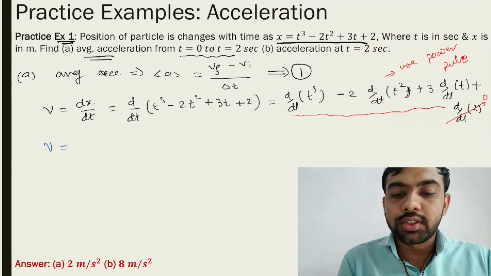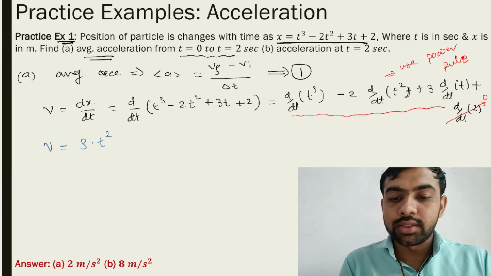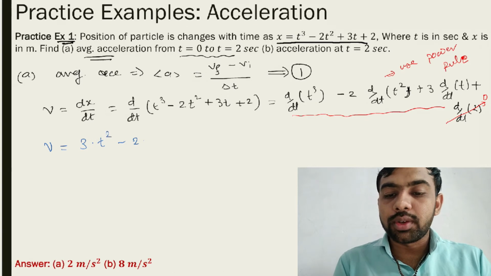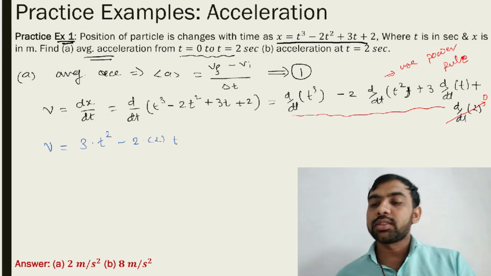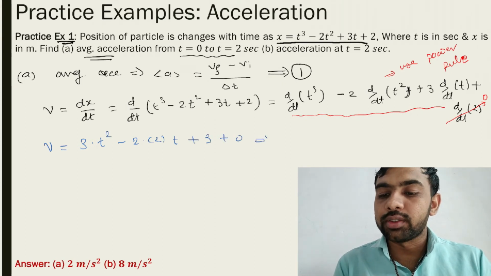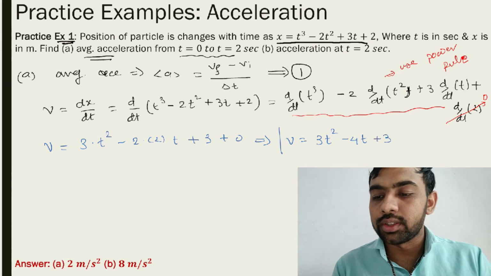First, 3 comes in a multiplication and the power decreases by one, so 3t square, minus 2 comes in a multiplication, and the power decreases, so t. Differentiation of t is always 1, plus 3, and plus 0. So what is the final velocity? Velocity is equal to 3t square minus 4t plus 3. That is velocity.